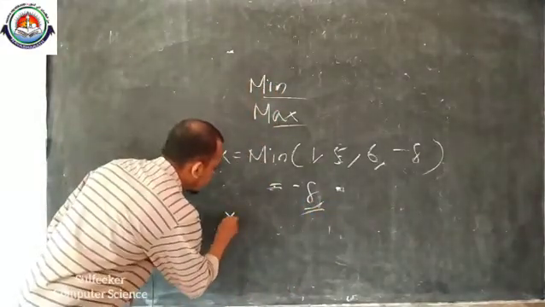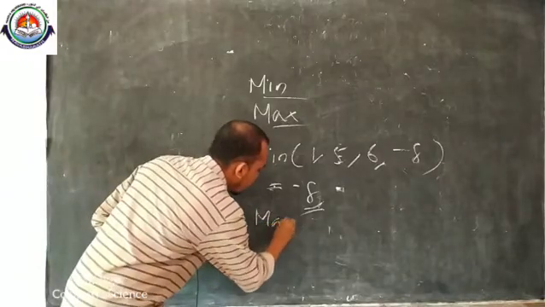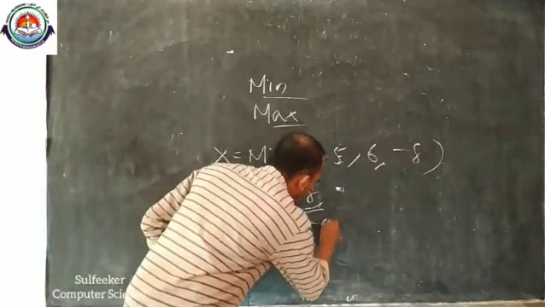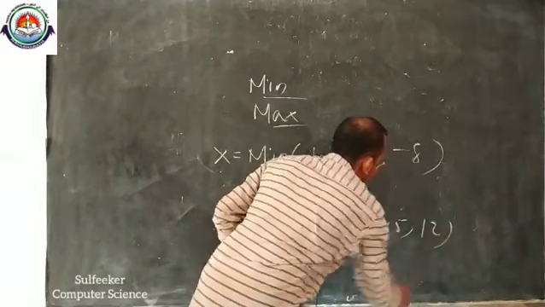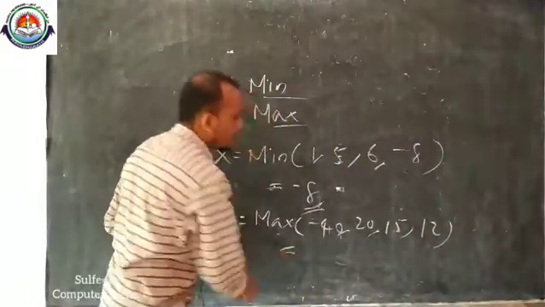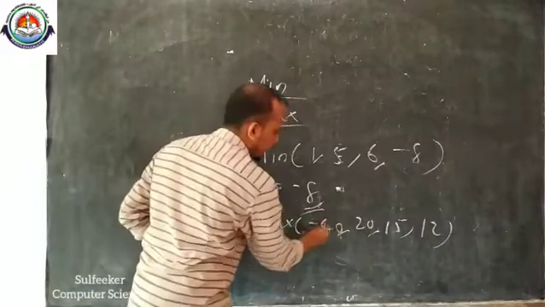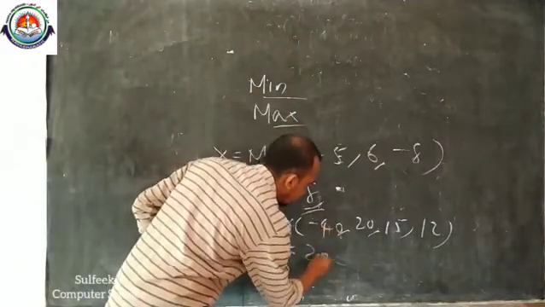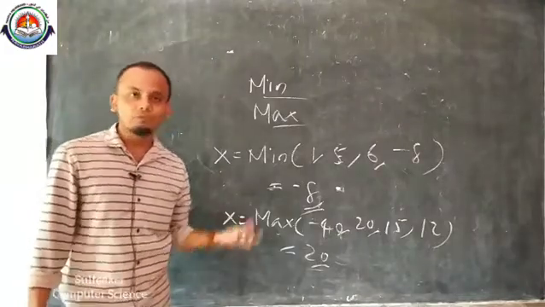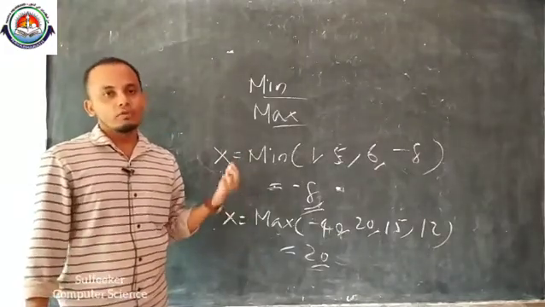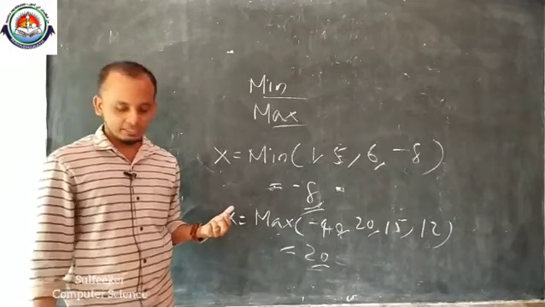Then x equal to max of minus 40, 20, 15, 12. What will be its result? Here maximum value is 20. This is minus 40. So we will get the result 20, the maximum value. This is another type of built-in function. Did you understand what I say?